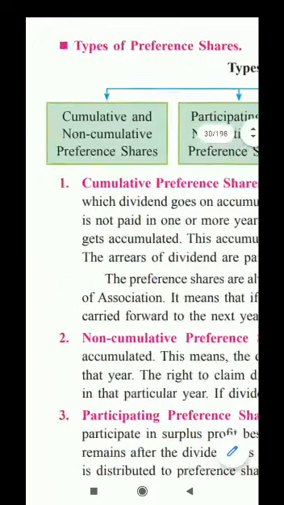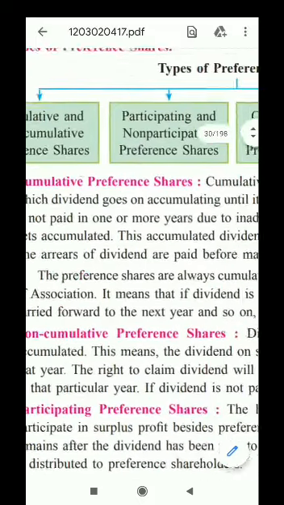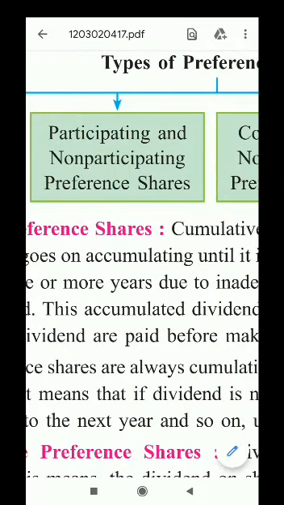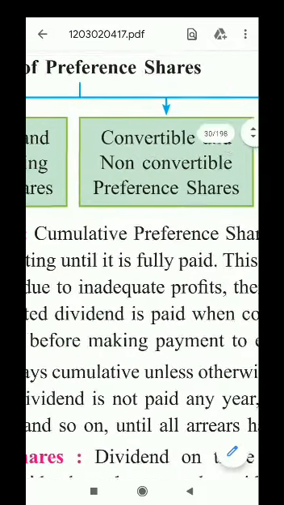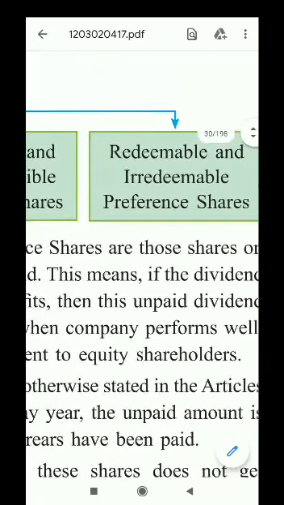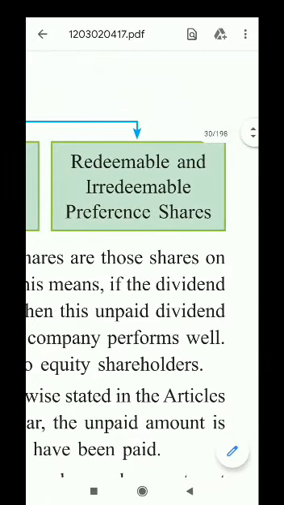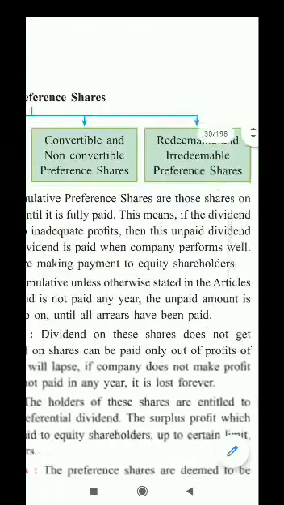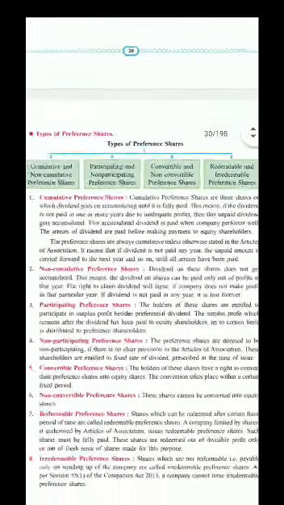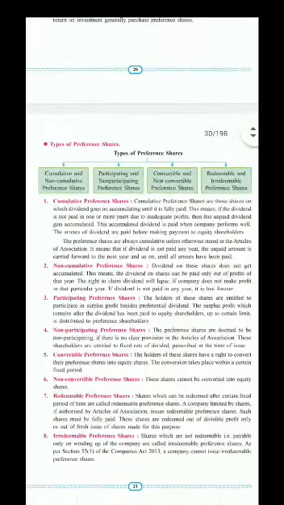First is cumulative and non-cumulative. Second, participating and non-participating preference shares. Third one is convertible and non-convertible preference shares. And fourth one is redeemable and irredeemable preference shares. Students, we will see one by one. First is cumulative preference shares. Now you can see the spelling of cumulative.